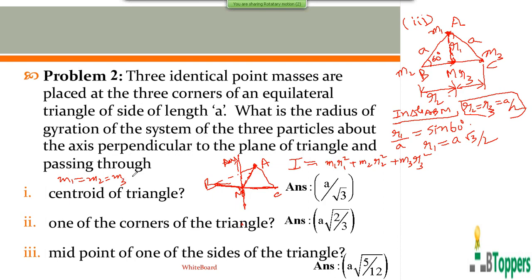Just like in the previous example, I have denoted the mass of each particle by small m. So I follow the same notation again. We can write M1 equal to m and R1 equal to A root 3 by 2. M2 equal to small m and R2 is A by 2. M3 is also equal to small m and R3 is also equal to A by 2. This you can simplify further.